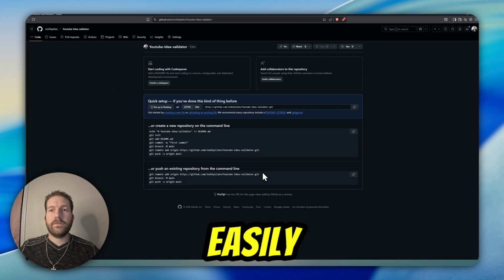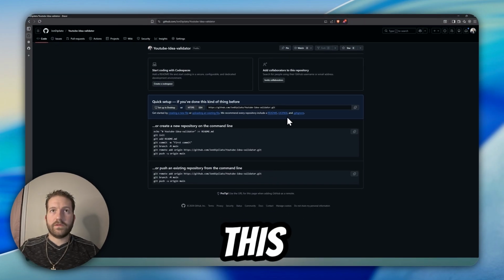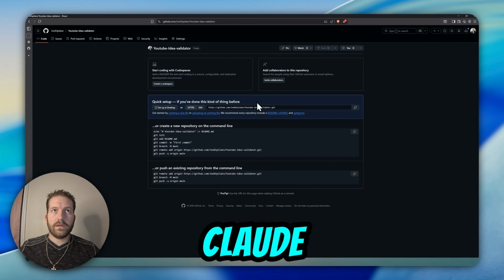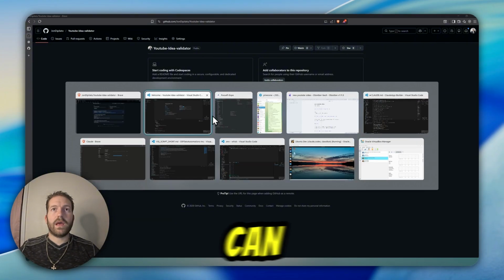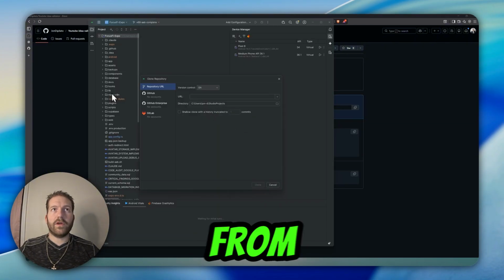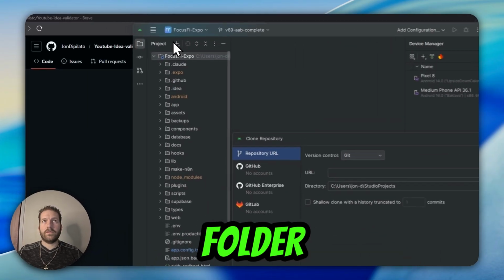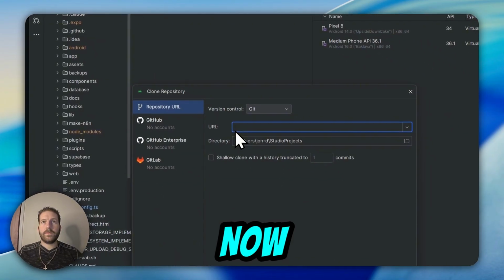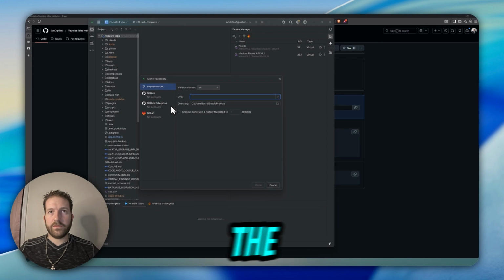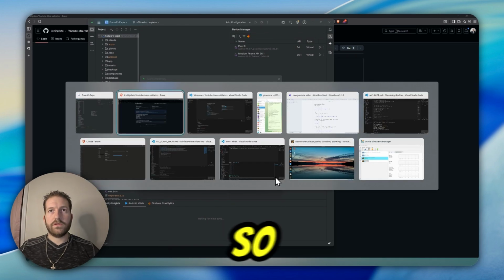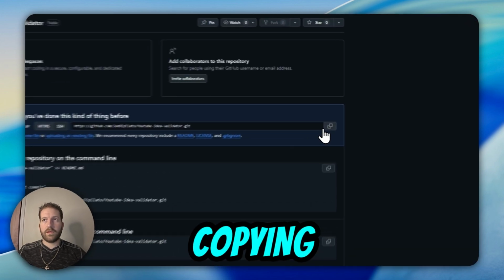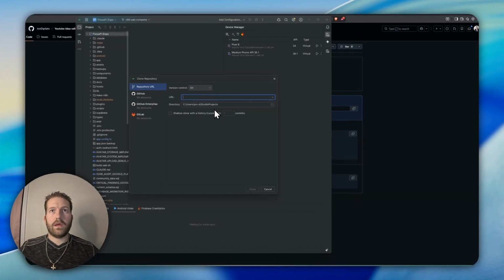Or, if you don't want to do this, since Claude is building it, you can simply open it from your actual folder like this. But for now, we're just going to do the repository URL. So we're copying it right here, and now we're going back here.